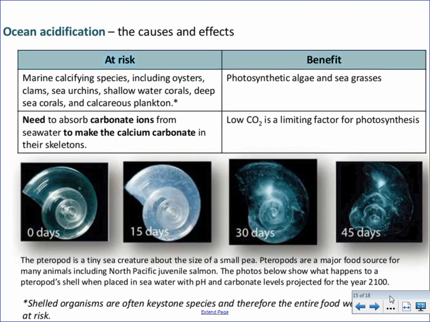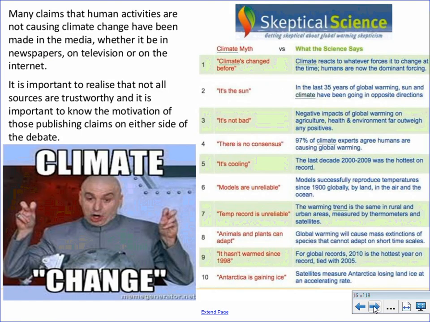The following example shows an organism that makes its shell out of calcium carbonate. In more acidic conditions, the integrity of the shell over time decreases. So the viability of the organism is affected by the decreasing pH in the seawater.